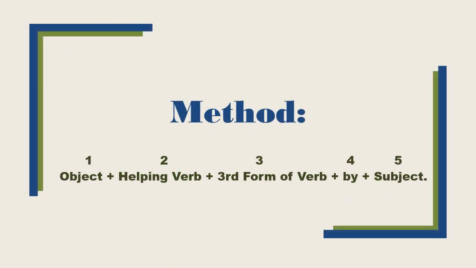When we know about the rules of the active voice and passive voice, we should know how to apply those rules to a sentence. So what will be the method? First of all, we will write the object, then the helping verb of that tense, then the third form of the verb, then after the third form of the verb we will write by, then at the end of the sentence we will write the subject of that sentence. So there are 5 rules.